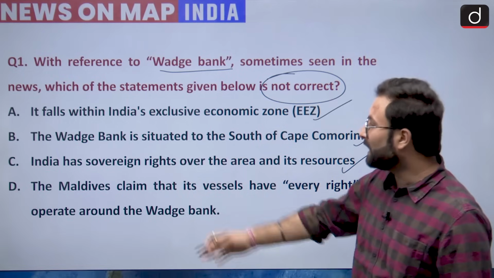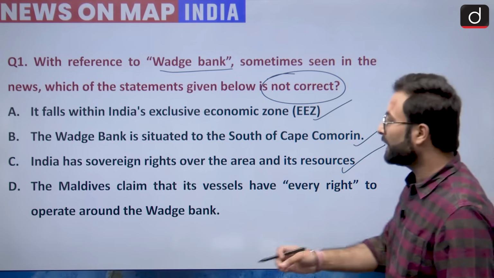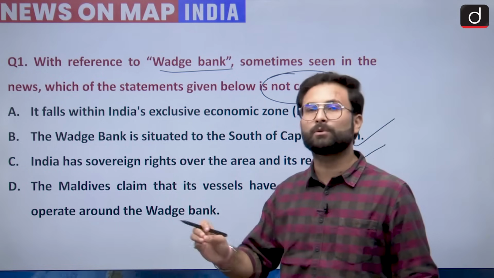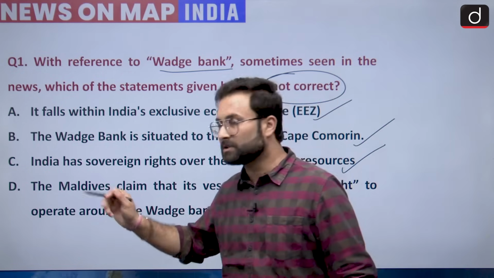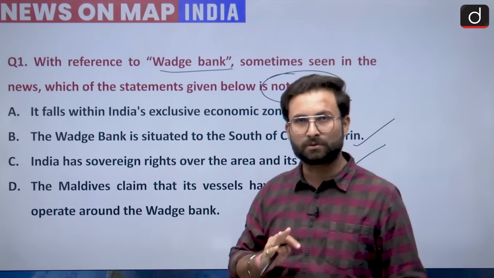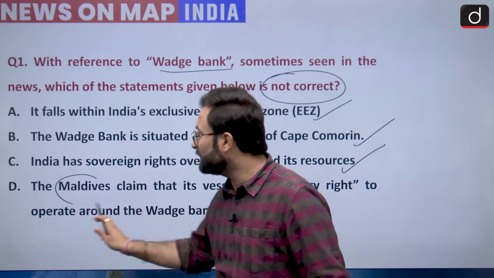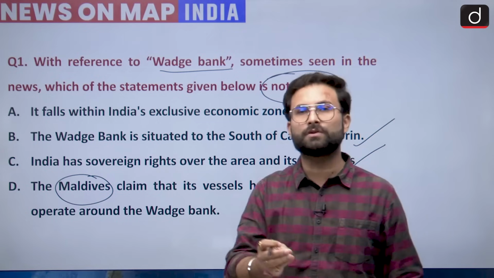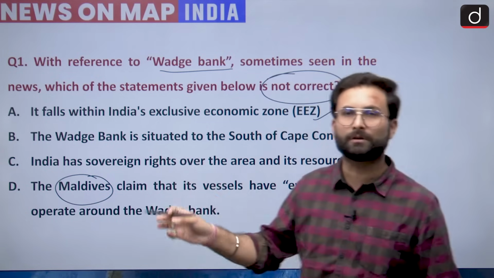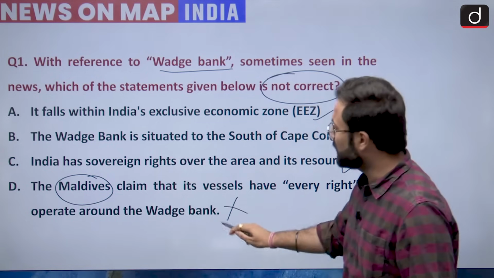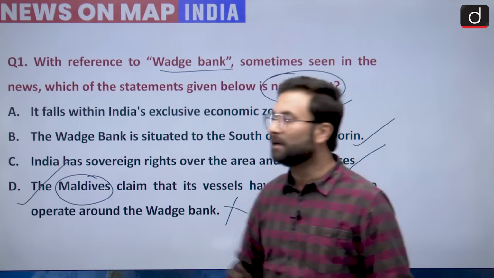Now the Maldives claims that its vessels have every right to operate around the Wedge Bank. That is the problematic statement, because first of all, this is our own exclusive economic zone. Second, Maldives has nothing to do with it, because the issue was with Sri Lanka and India, and not with respect to Maldives. So this statement is incorrect. So option D would be your right answer.